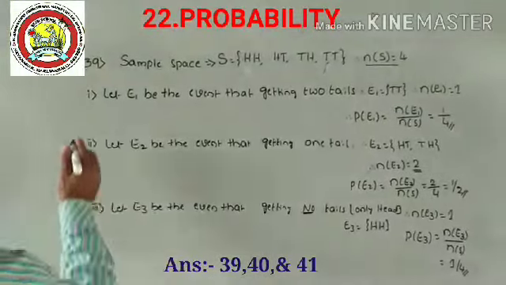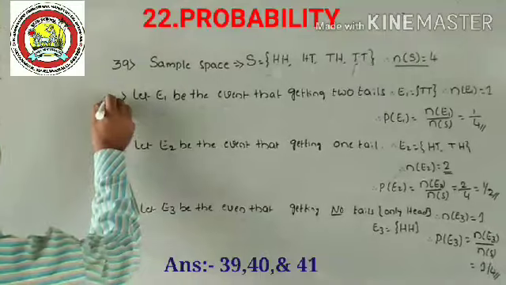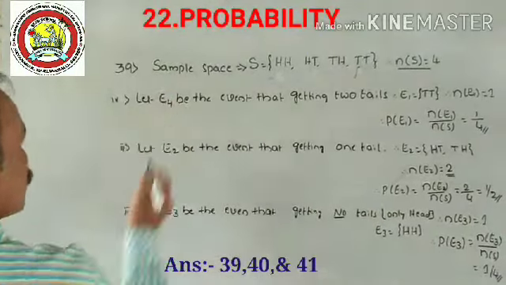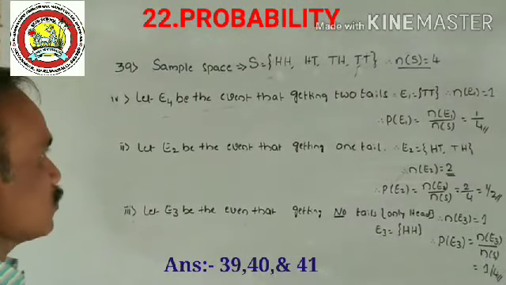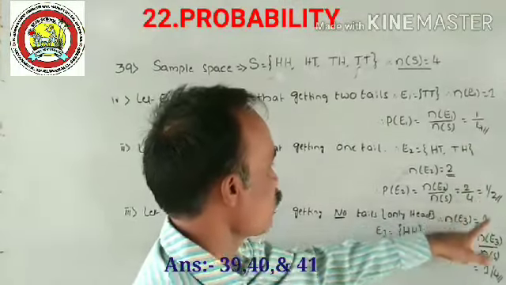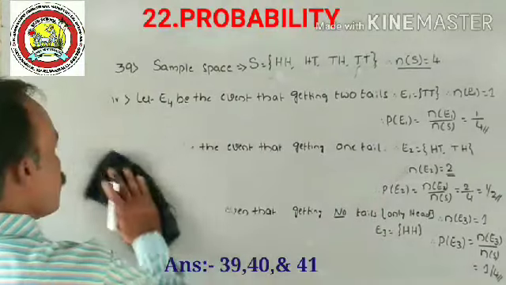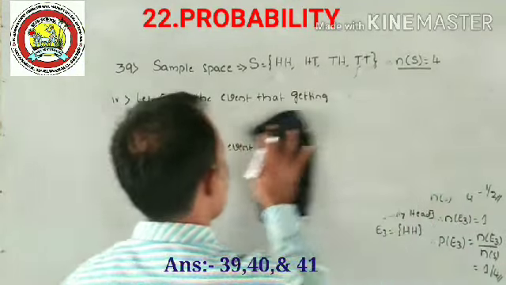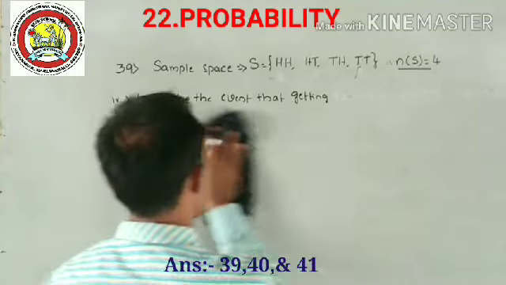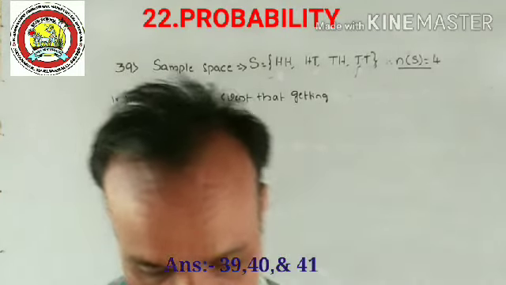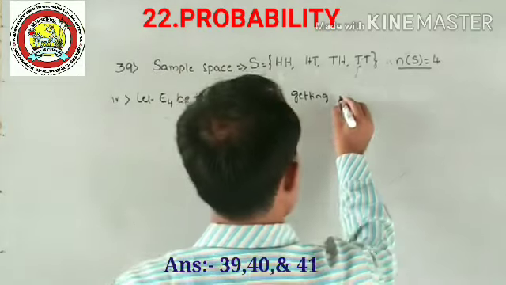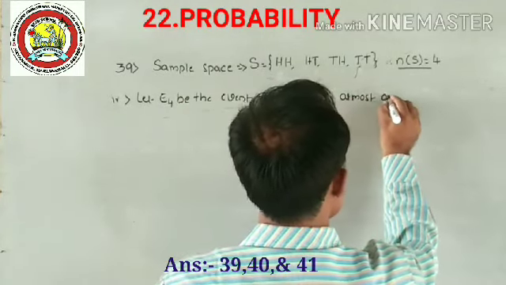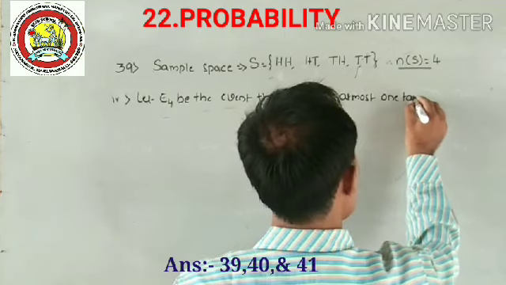Let's come to the last question, the fourth one. So the first answer is 1 by 4, the second answer is 1 by 2, the third answer is 1 by 4. Let E4 be the event that the condition is at most one tail, getting at most one tail.